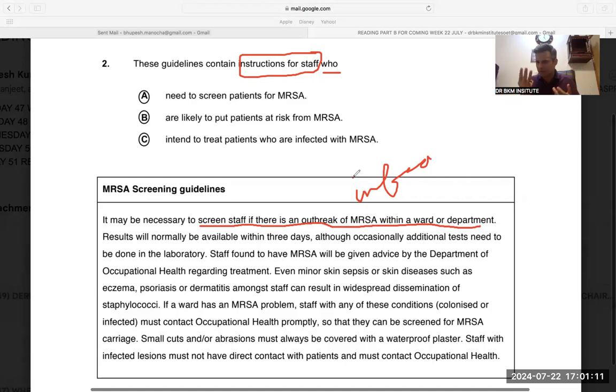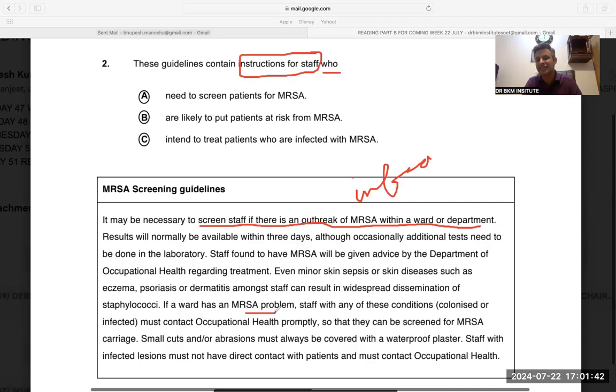Results will normally be available within 3 days, although occasionally additional tests need to be done in the laboratory. Staff found to have MRSA will be given advice by the department. Even minor skin sepsis or skin diseases such as eczema, psoriasis, or dermatitis among the staff can result in the widespread dissemination of staphylococci. So they're talking about the staff who might infect others.